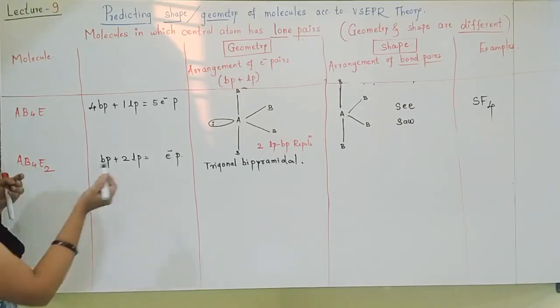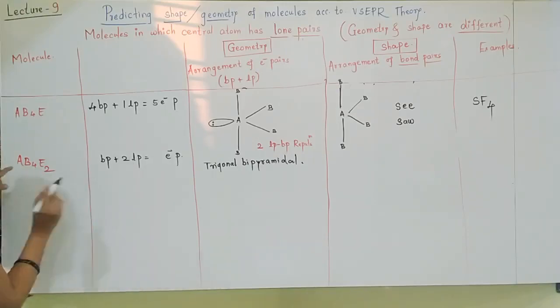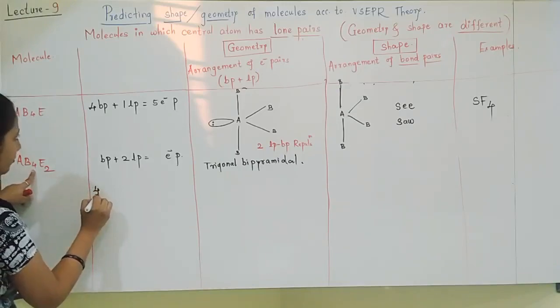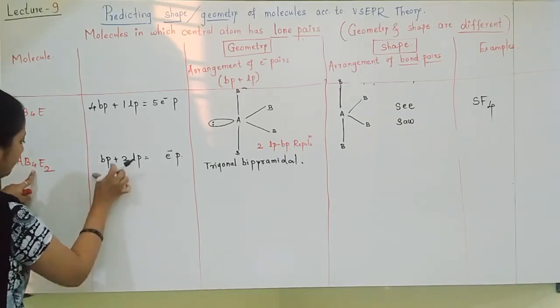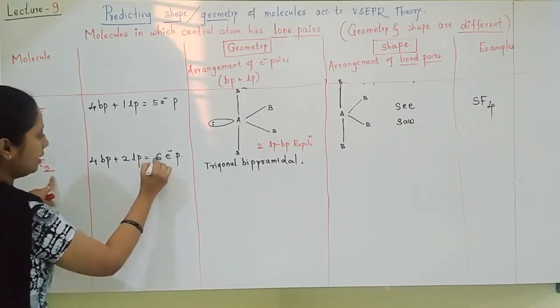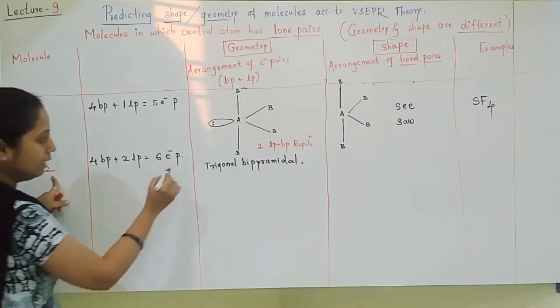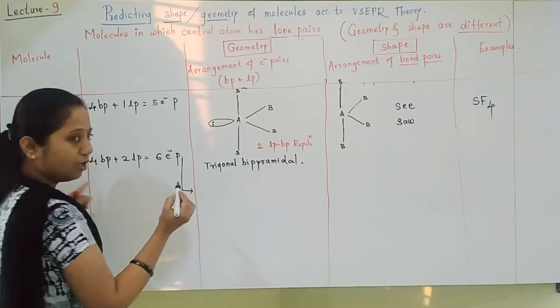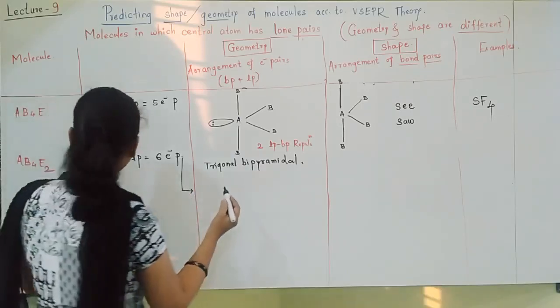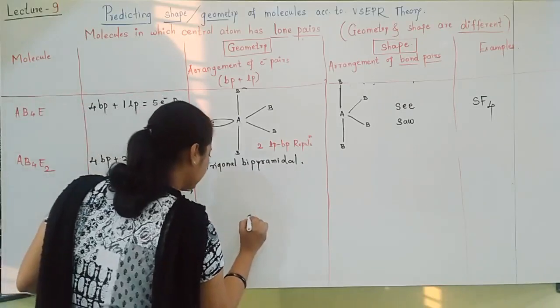AB4E2. So many molecules are over now. AB4E2 means 4 bond pairs and 2 lone pairs, a total of 6 electron pairs. For 6 electron pairs, always which geometry? Octahedral. So I will write the geometry as octahedral here.